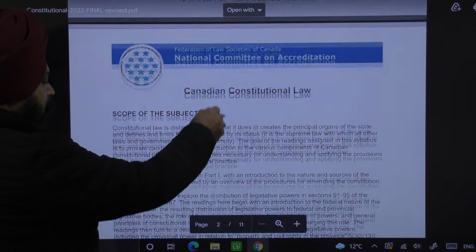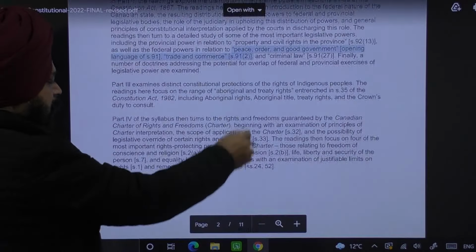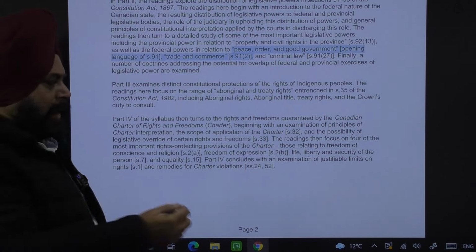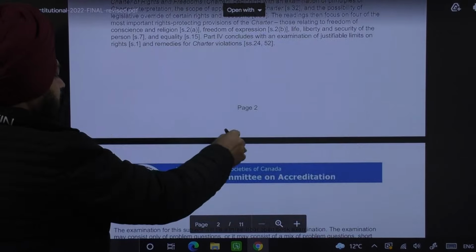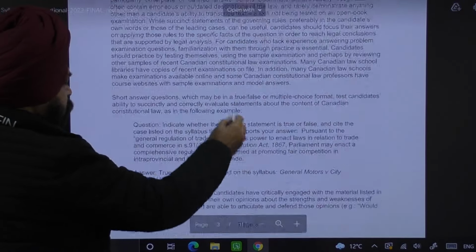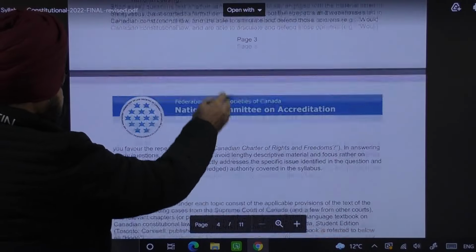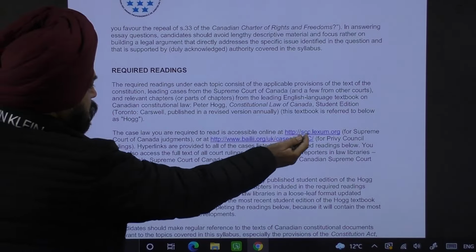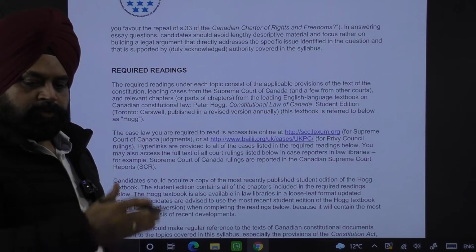Now you just read all this scope of the subject. I am not repeating it. It is available on the website. You just go through it and understand it. If you have any doubts, we will discuss in the subsequent sessions. This is the process of examination. Then the required readings. They have given everything. They have given the links also, and when you register for this examination, they will provide you access to these websites also.